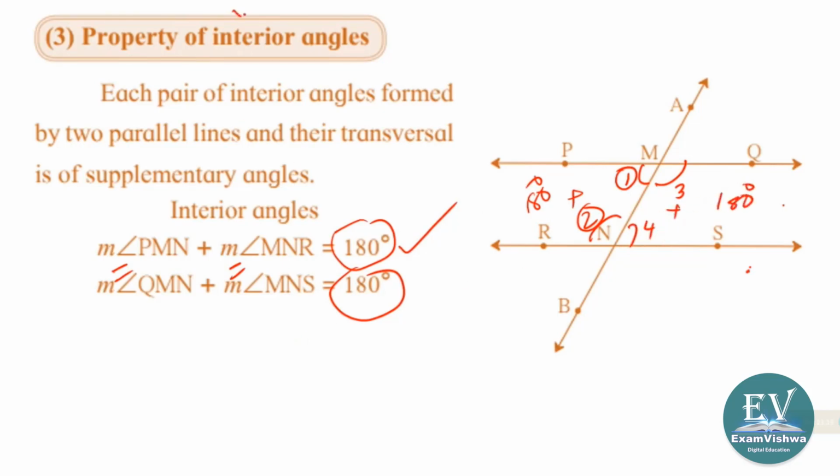That is a peculiarity of interior angles. Interior angles are supplementary. What is that supplementary word? Supplementary has a meaning of 180 degrees. You know that. Supplementary angles have a total equal to 180 degrees.